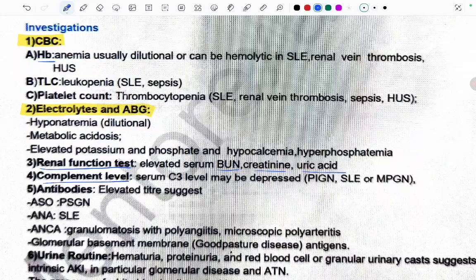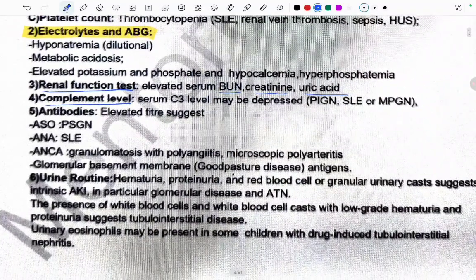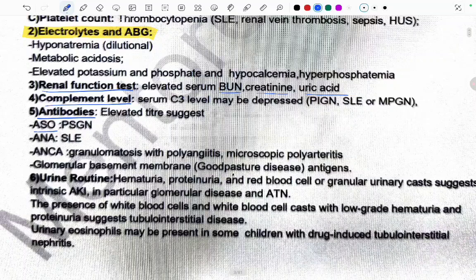Okay, and antibodies, elevated titers suggest: if the ASO is increased, then PSGN; if ANA, then SLE; if ANCA, then granulomatosis with polyangiitis and microscopic polyarteritis; glomerular basement membrane antigens, Goodpasture syndrome, right? So, if antibodies are present or elevated in the titer, then we have to rule out these conditions.